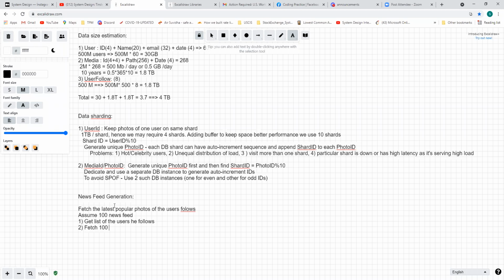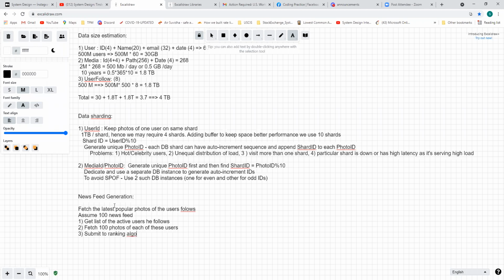Actually, this will be only for the active user, right? List of all the active users at any time, and get 100 photos of each of these users. And then submit to a ranking algorithm. In this case, we are just assuming only photos, nothing other than that, so submit to the ranking algo.